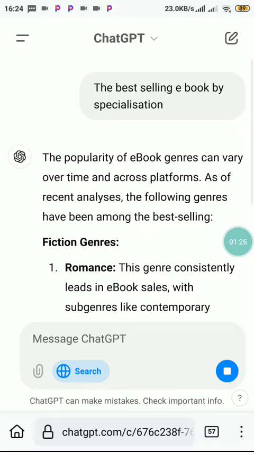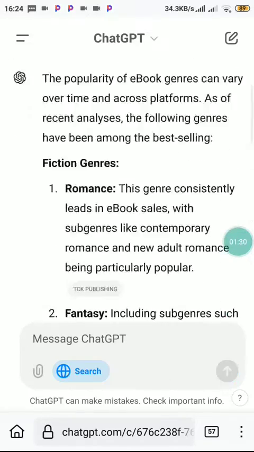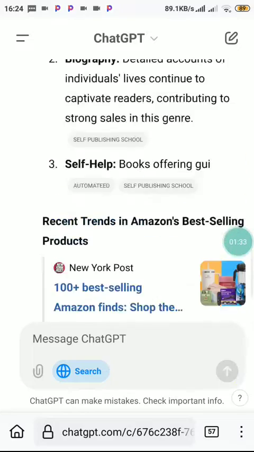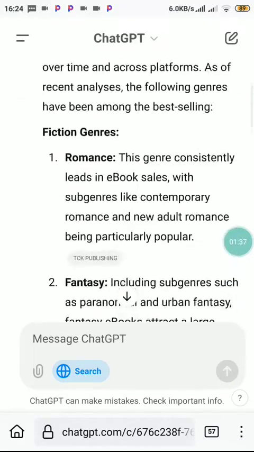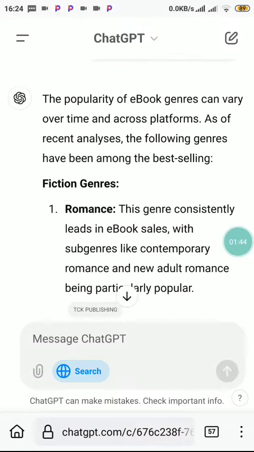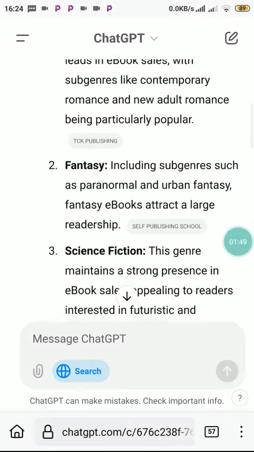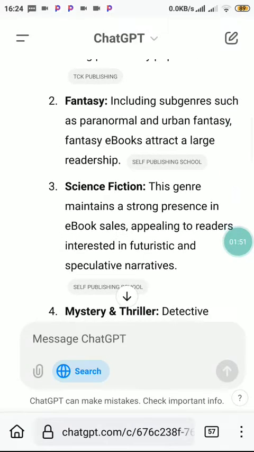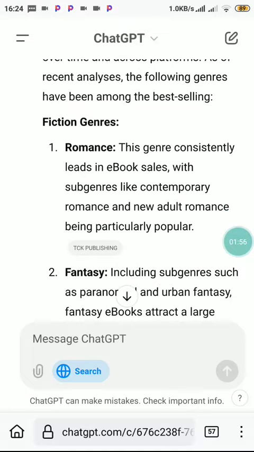So it says that the popularity of the ebook genres is still writing, so let's wait for it to finish. Now it's saying that the popularity of ebook genres can vary over time and across platforms. As of recent analysis, the following genres have been among the best-selling. Romance is number 1, fantasy is number 2, science fiction, and the rest of them. Now we can write our ebook based on romance.